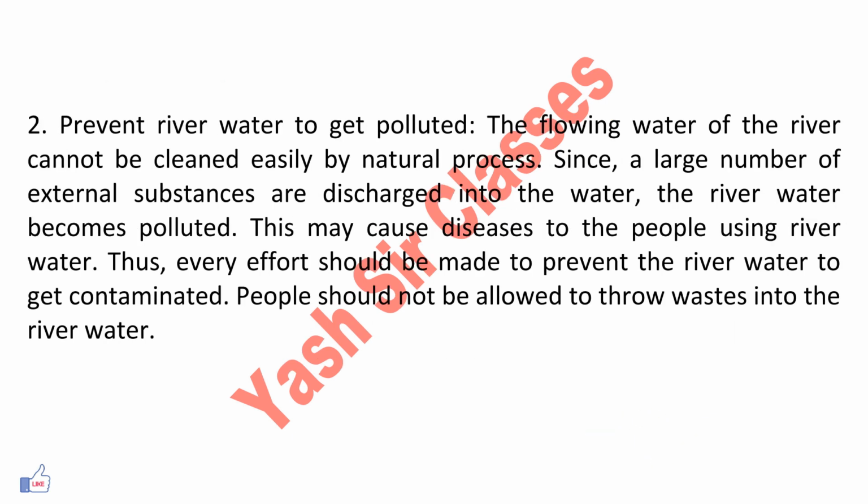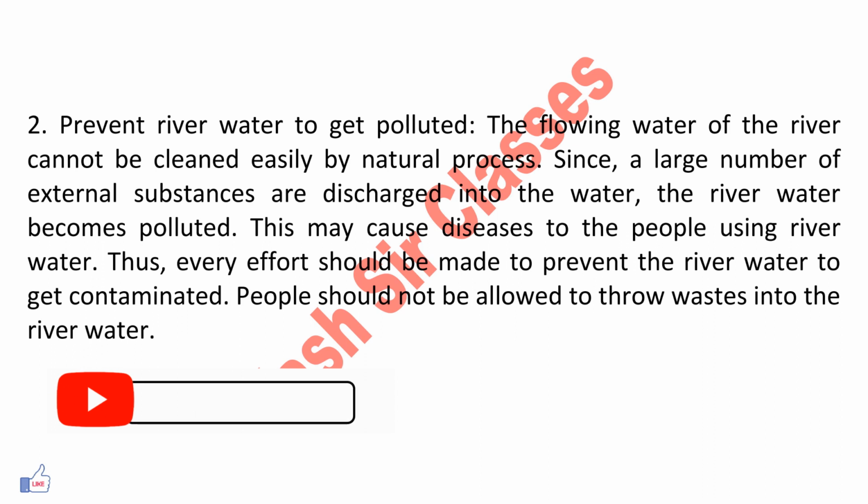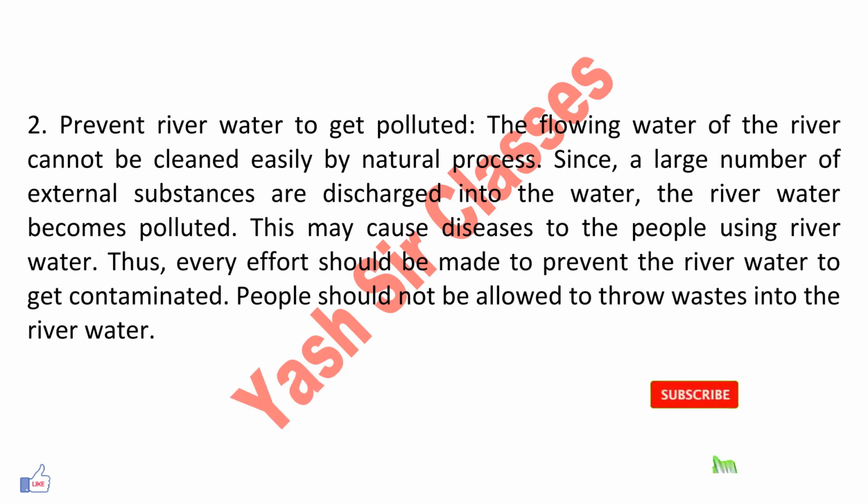Second, prevent river water from getting polluted. The flowing water of the river cannot be cleaned easily by natural processes. Since a large number of external substances are discharged into the water, the river water becomes polluted. This may cause diseases to the people using river water. Thus, every effort should be made to prevent the river water from getting contaminated. People should not be allowed to throw waste into the river water.